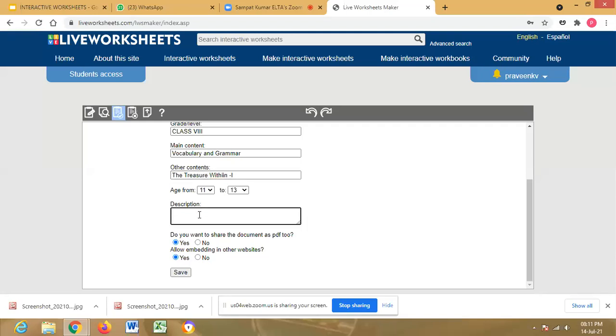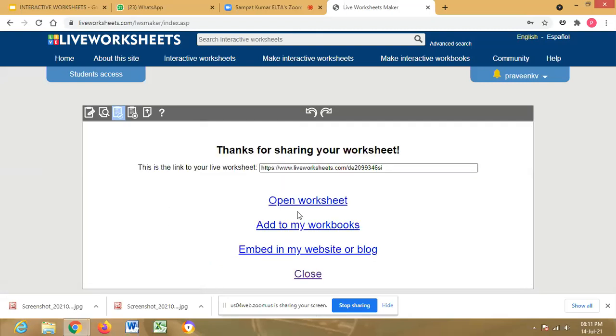The Treasure Within part 1, and the description is to test the students' vocabulary or reading, or we can type here. Do you want to share other questions? So we have to save this. Yes, sir. This link is generated, and we can open the worksheet.